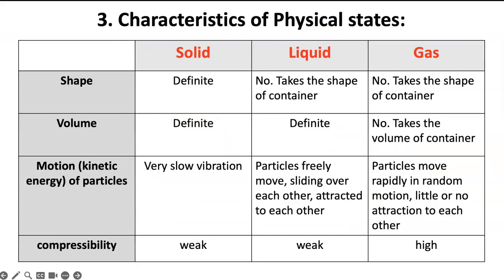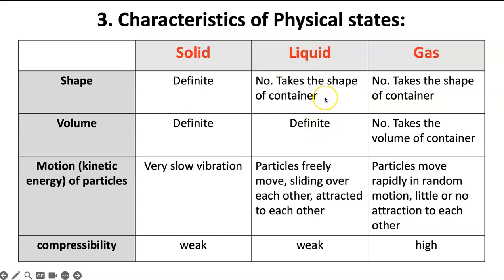So let's look at characteristics of the three physical states based on shape, volume, motion of particles, and compressibility. Solid has definite volume and shape, very slow vibrations or kinetic energy, and it is very weakly compressible. You cannot really squish solids. Liquids take the shape of a container. They don't have a definite shape, but they do have a definite volume.